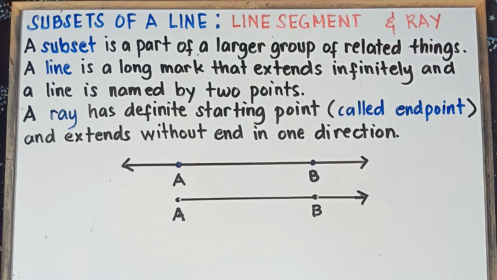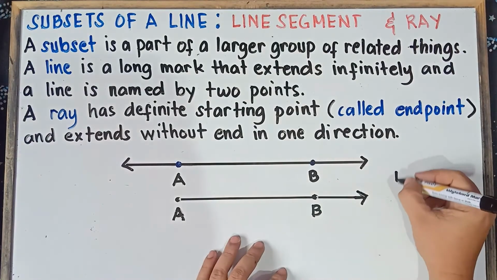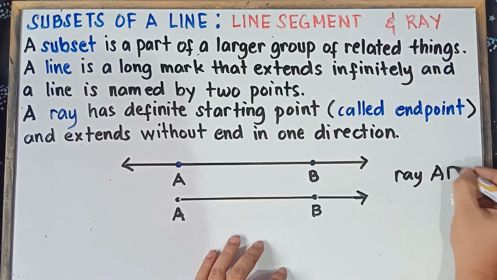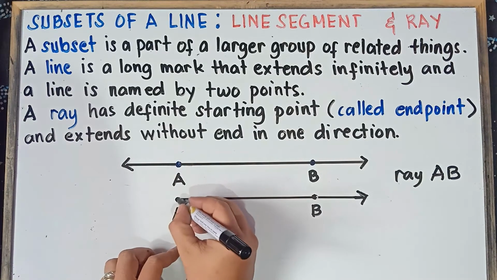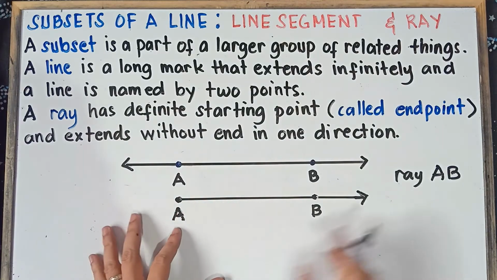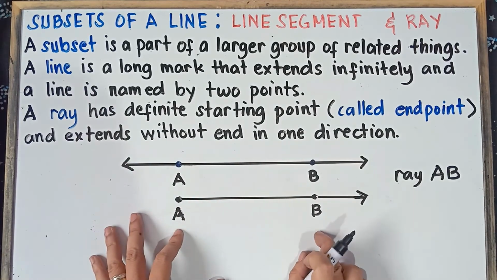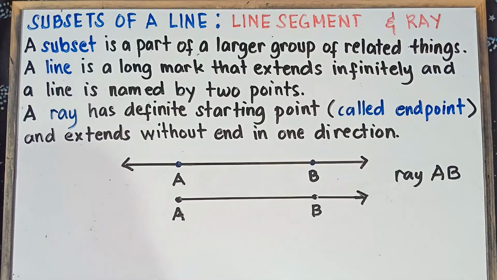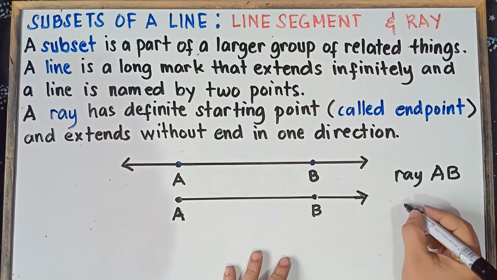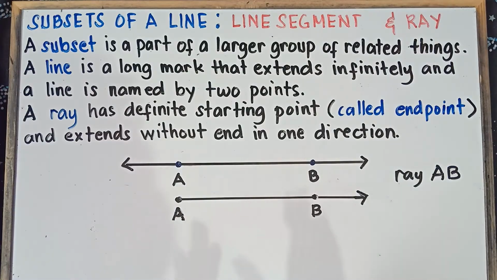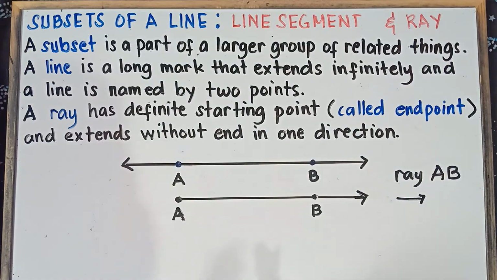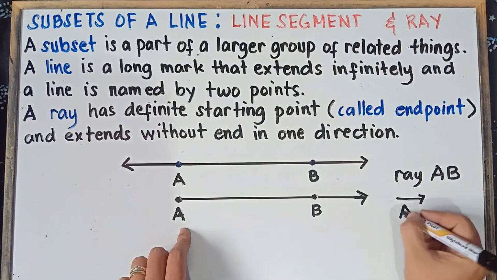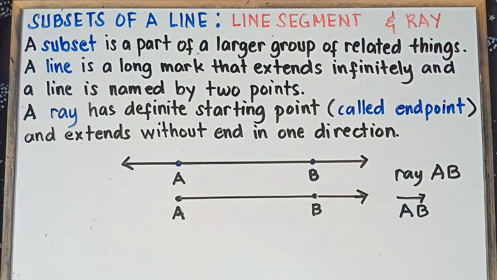Now question, how will you name this ray? We can name this one ray AB. Once again, class, when you name the ray, the endpoint comes first. So this is our endpoint, and therefore we can name this one ray A and then B. Or you can use the symbol for ray, that would be an arrow going to the right. The symbol of a ray is always an arrow going to the right, and then the endpoint comes first. That would be ray A and then B. So that's how you name this ray, class.